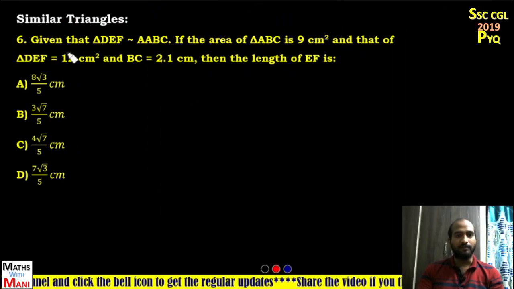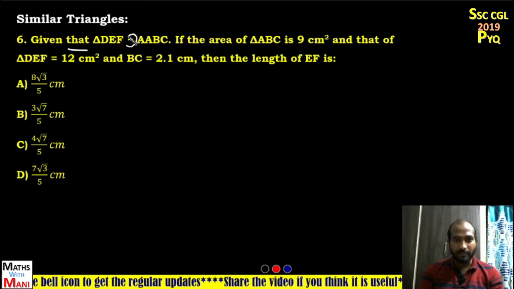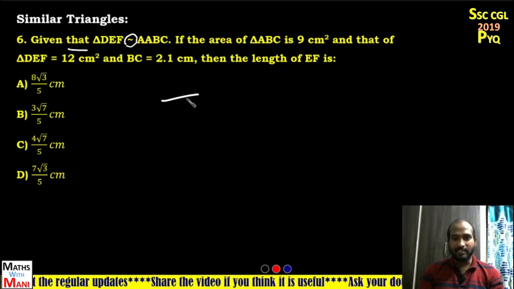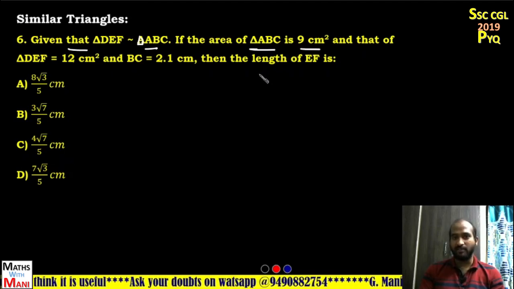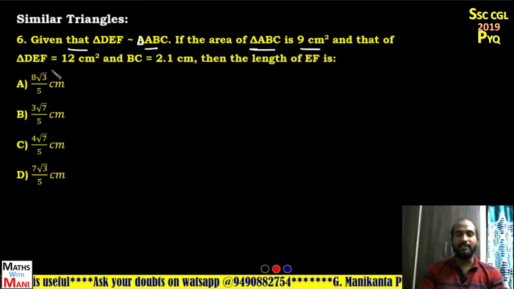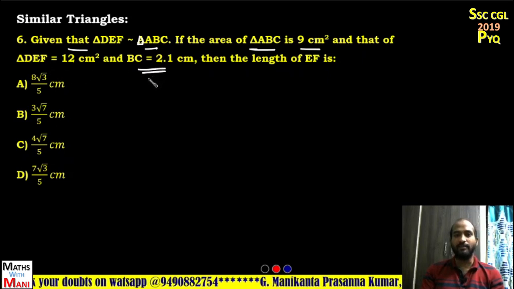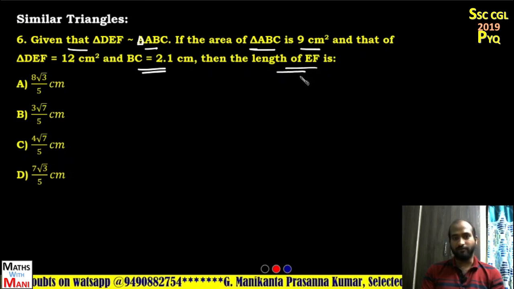Next, the 6th one. Given that triangle DEF is similar to triangle ABC, this symbol represents similarity of the triangles. When this symbol is there, then it is the representation for similarity. The area of triangle ABC is 9 centimeter square and that of triangle DEF is 12 centimeter square, and BC equals 2.1 centimeters, then find the length of EF.